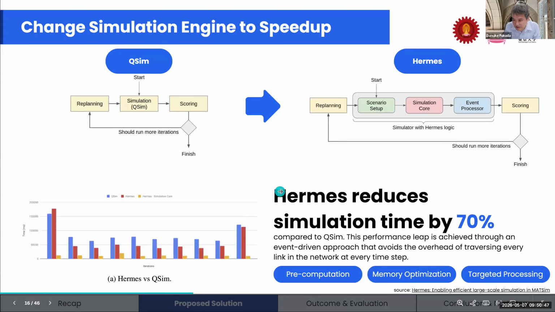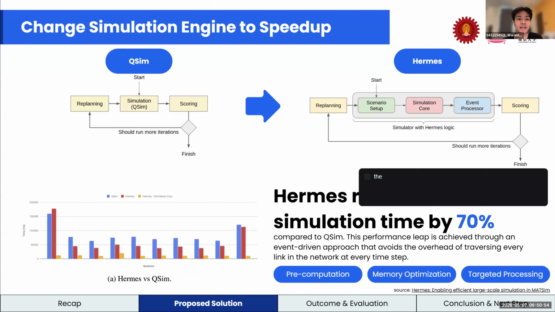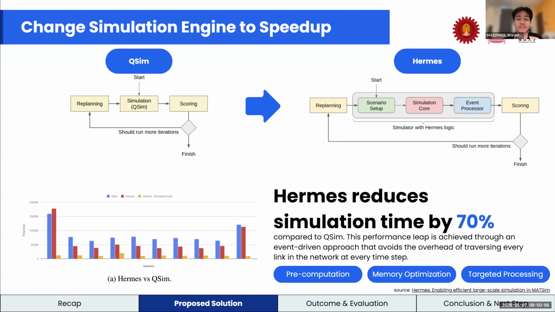The difference between QSim and Hermes is how to count the number of cars. QSim counts the number of cars every second, but Hermes only counts the car when the car moves in and moves out on the road.